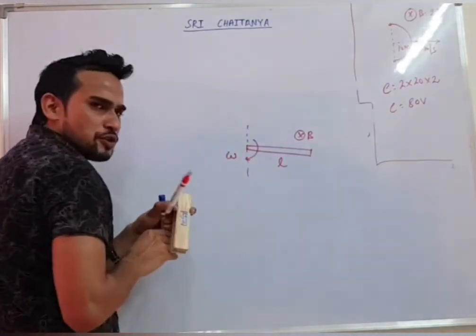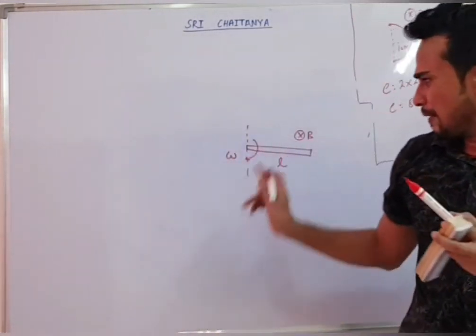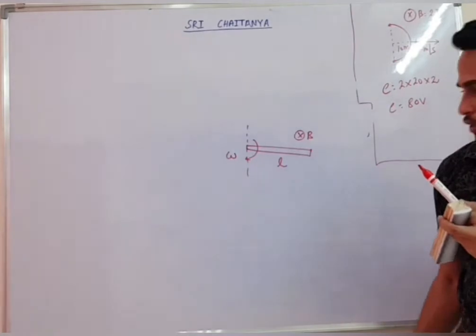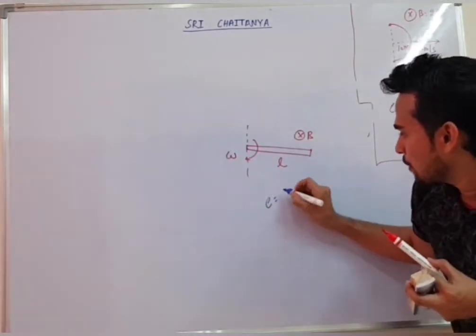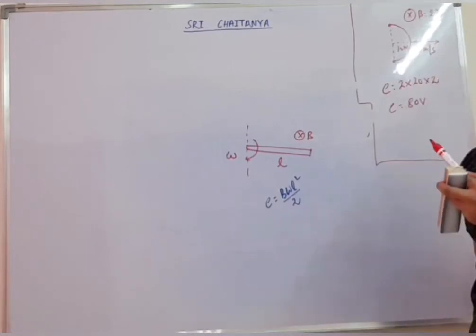So again you will get induced EMF. Can you tell me the value of the induced EMF if the wire is rotated? Everyone knows, B omega L square by 2.